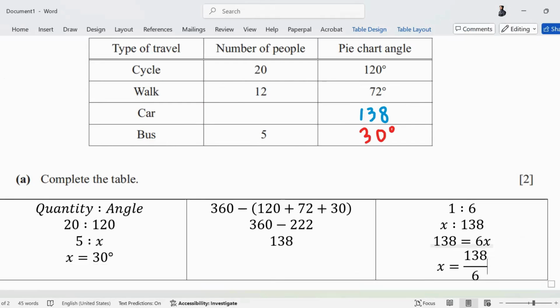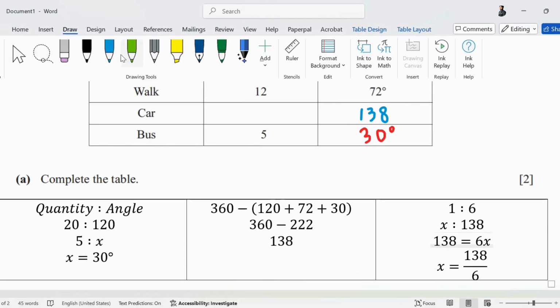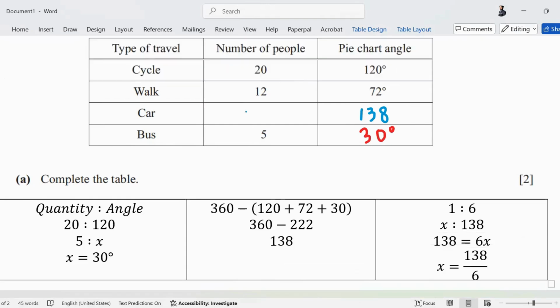How much did it come to? 23. So these people are basically 23. Now you can make a pie chart by simply using your protractor and your compass. These are the tools: protractor and compass.